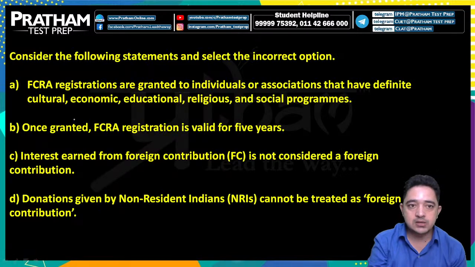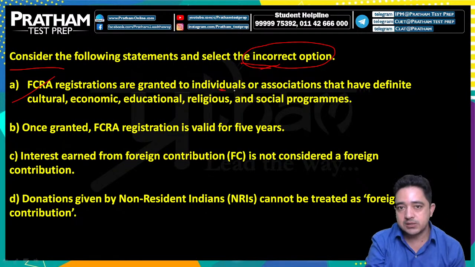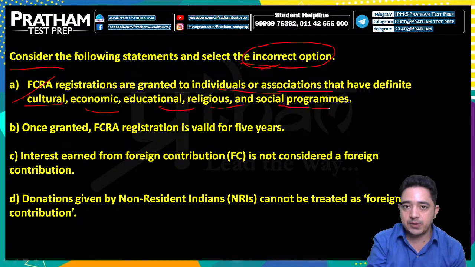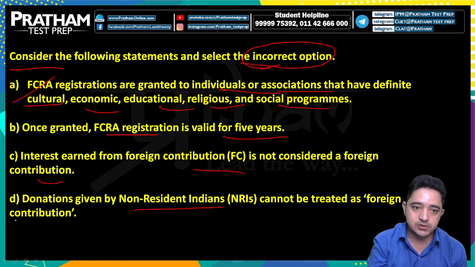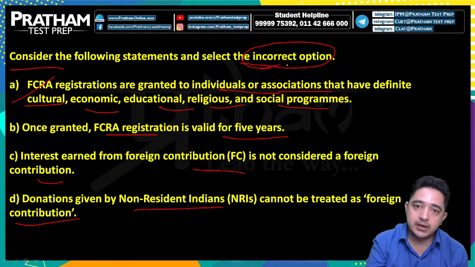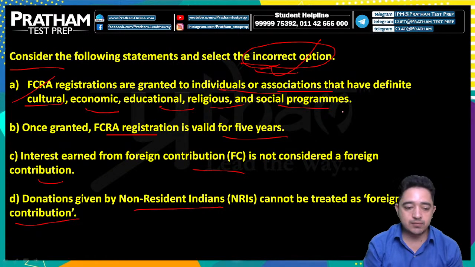Now, this last question is here. Consider the following statements and select the incorrect option. A, FCRA registrations are granted to individuals or associations having definite cultural, economic, educational, religious and social programs. B, once granted, FCRA registration is valid for 5 years. C, interest earned from foreign contribution is not considered foreign contribution. D, donations given by non-resident Indians, NRIs, cannot be treated as foreign contributions. Make sure the word is incorrect option. Do not find the correct option. There might be one statement that would be incorrect.